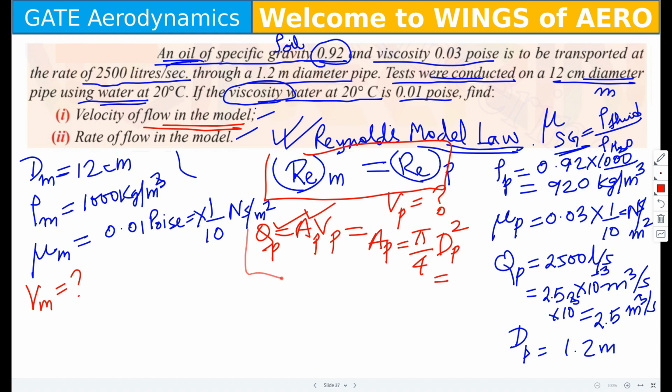Alright, now remember that the Reynolds number of the model and the Reynolds number of the prototype are equal. So what is the Reynolds number actually?